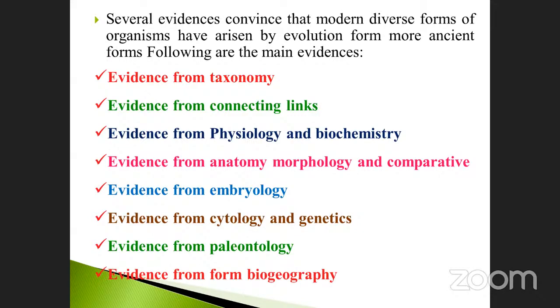Cytology is cell structure. Genetics means the genetic components, DNA or RNA. Evidence from paleontology, fossils. Take an example of dinosaurs. The Jurassic Park is also one of the paleontological films. Then the evidence from biogeography. Biogeography means the living organisms on the surface and in the atmosphere. What are the microorganisms? What are the animals? Dinosaurs, where and when they lived, which era, like that. They may ask questions.